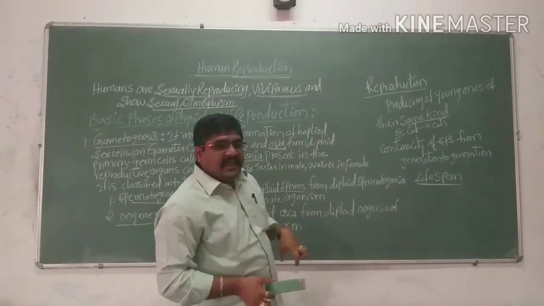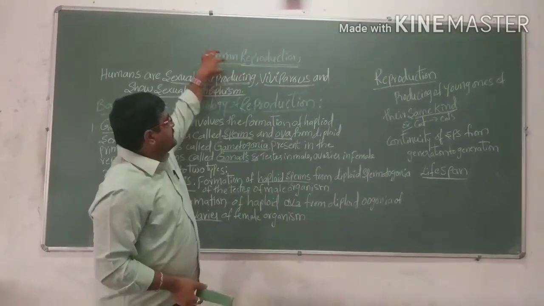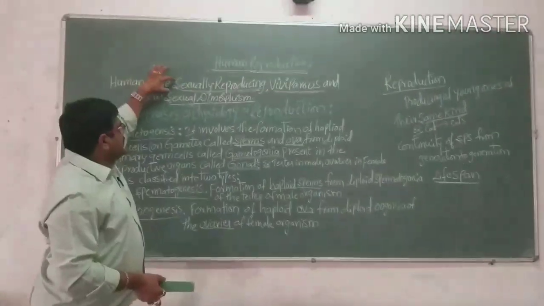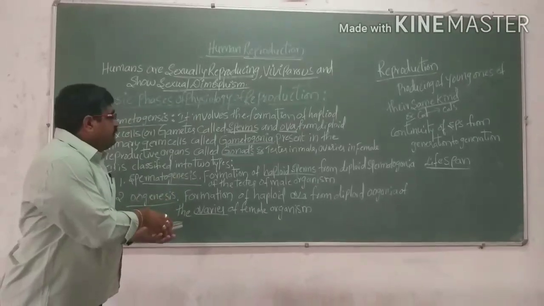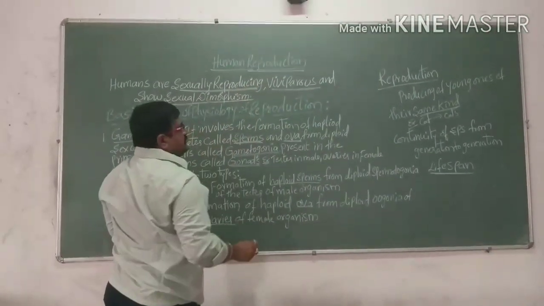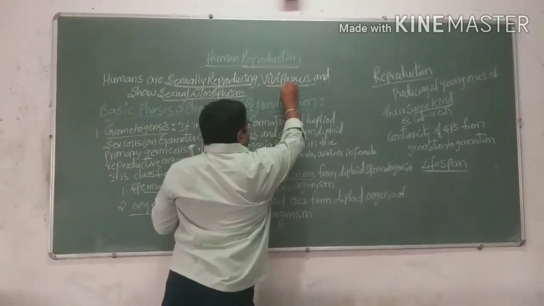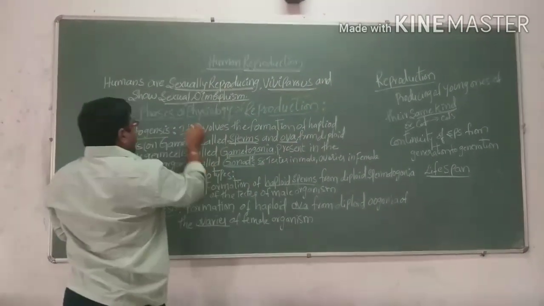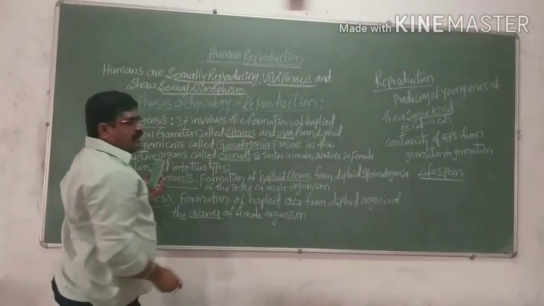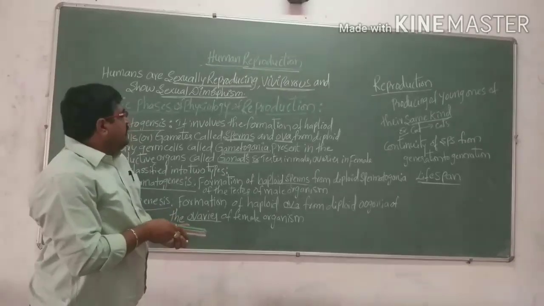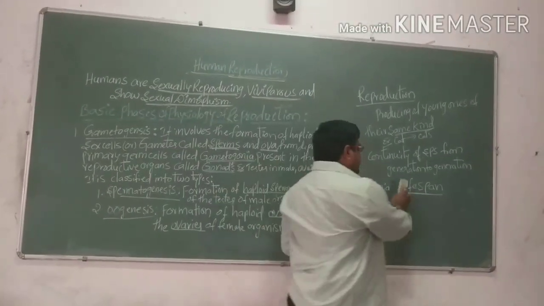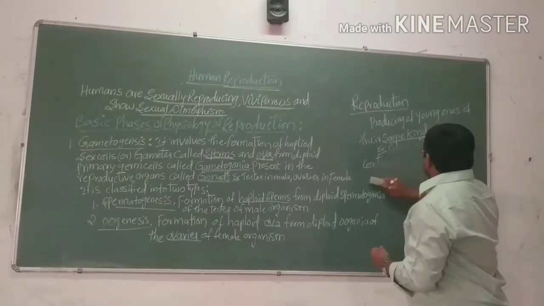Now coming to human reproduction. We already know that humans are a sexually reproducing organism, and they also show viviparity and sexual dimorphism. Humans are sexually reproducing. Sexually reproducing means that gametes are present.